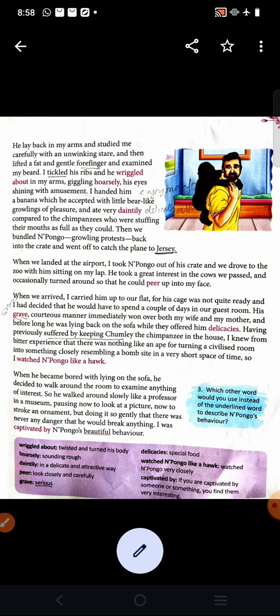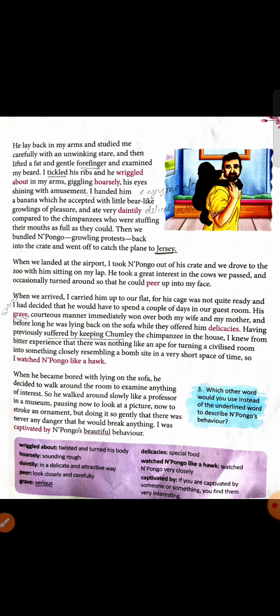So Pongo used to remain in the guest room, right? When he was feeling bored, lying on the sofa, he decided to walk around the room to examine anything of interest. So Pongo was looking around, just moving around the room, exploring the things that were there in the room.